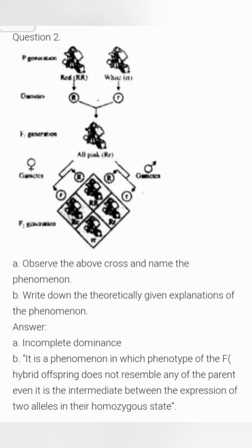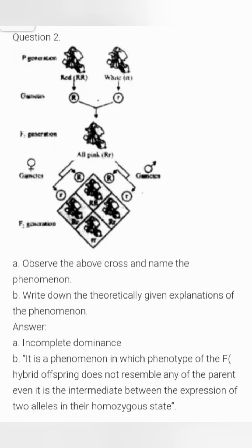Question number 2. Observe the above cross and name the phenomenon. We can see that the cross occurred between parents with red flower color and white flower color, and the F1 generation produced is all pink. When this F1 generation is self-pollinated, we get the F2 generation in the ratio 1 red, 2 pink and 1 white. The second sub-question is, write down the theoretical explanation of this phenomenon.